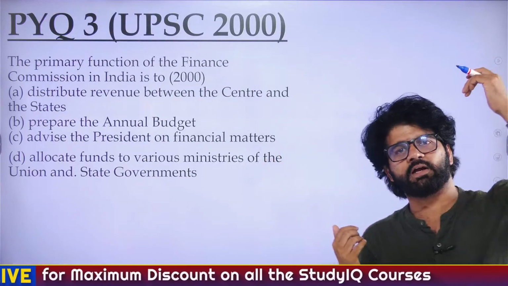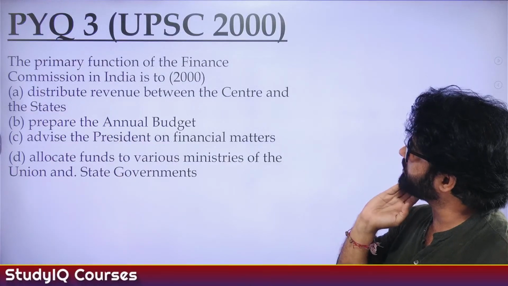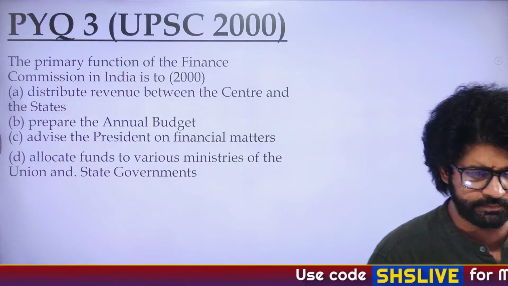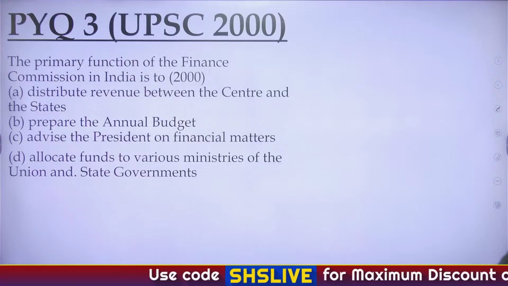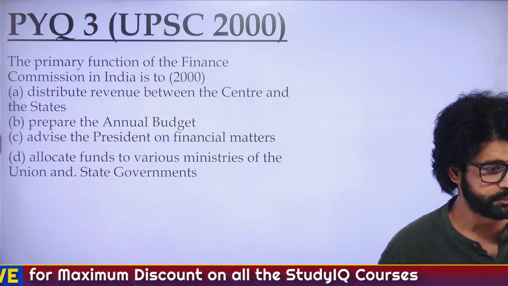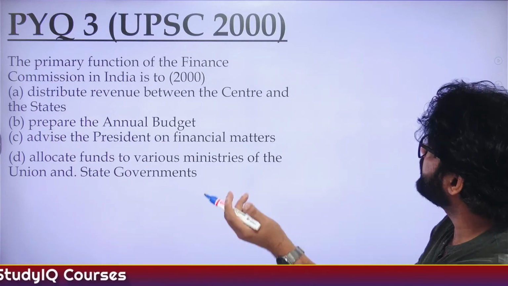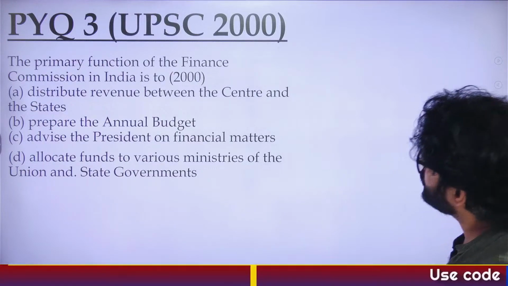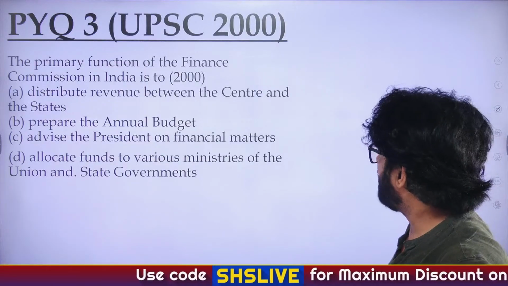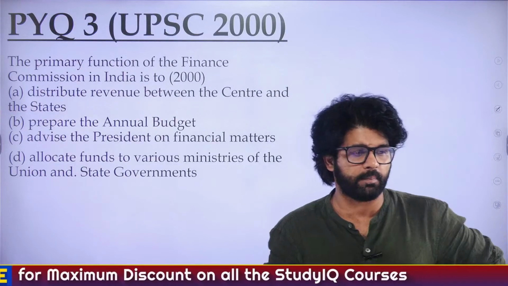The previous article is so important. If I want to, I can make a 1 hour video on that Finance Commission thing. PYQ 3 asked in UPSC 2000: primary function of Finance Commission in India is to distribute revenue between center and states, prepare the annual budget, advise the president on financial matters, allocate funds to various ministries of the union and state governments.